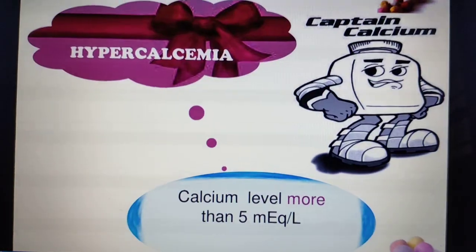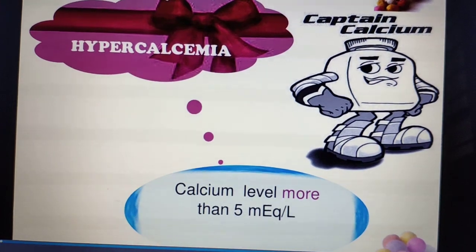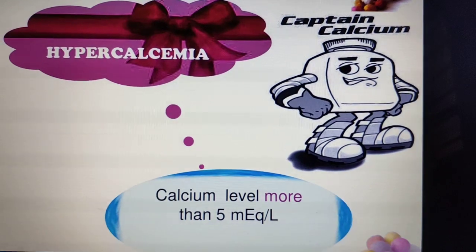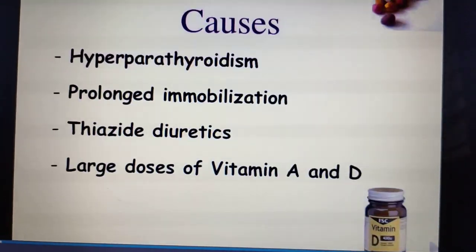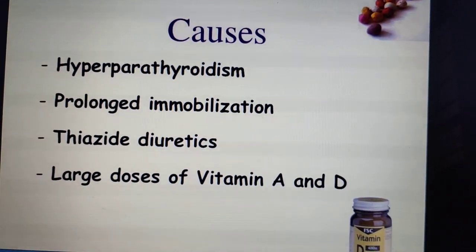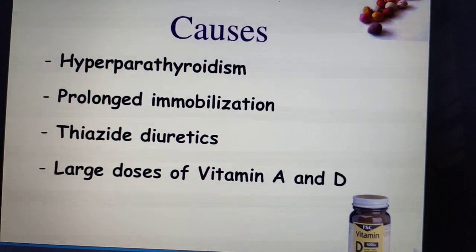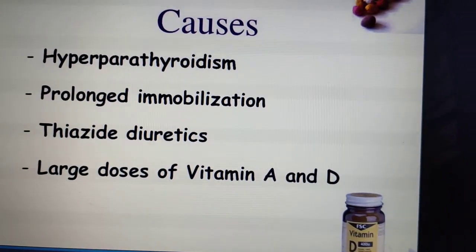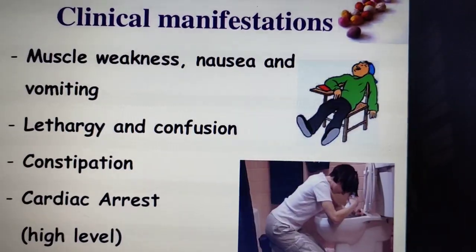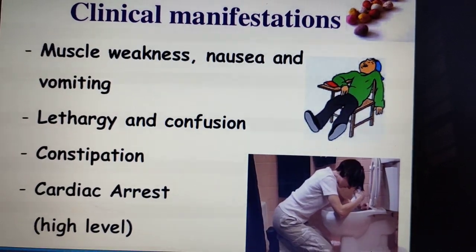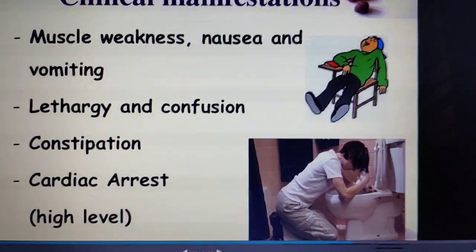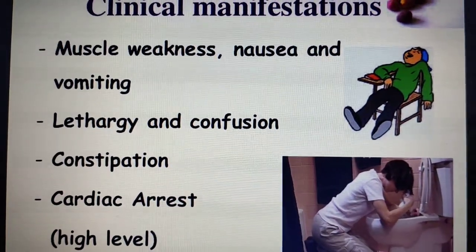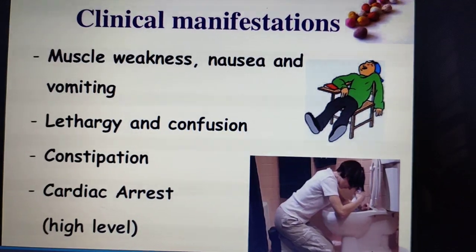Now next condition we'll see, hypercalcemia. Means what? Excessive calcium level, more than 5 milliequivalent per liter. That condition we call hypercalcemia. So what are the causes? Hyperparathyroidism, prolonged immobilizations, thiazide diuretics, and a large dose of vitamin A and D. These are the causes. So what are the clinical manifestations?